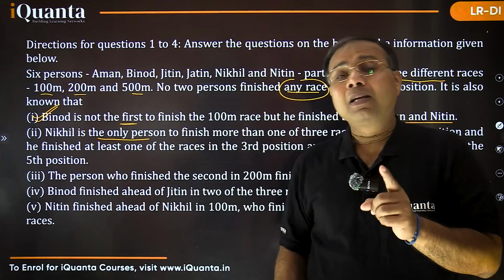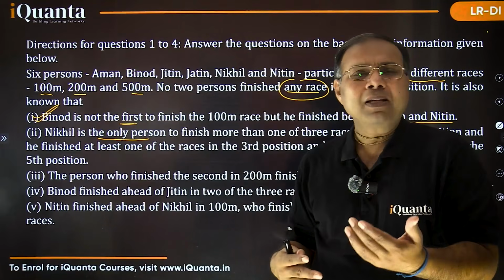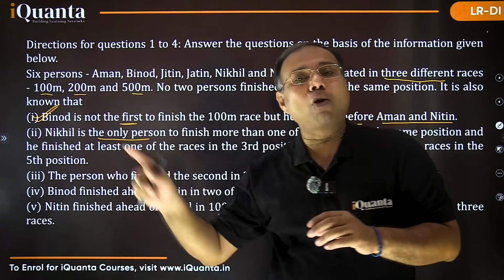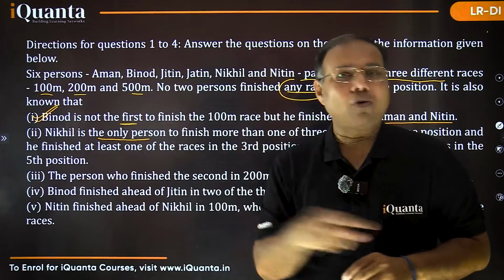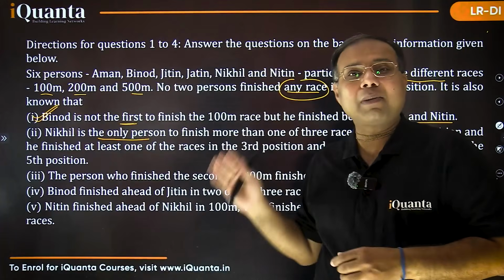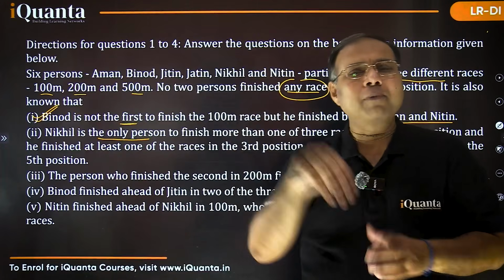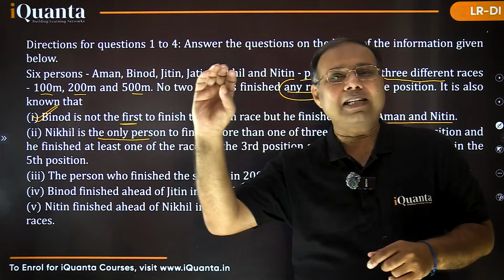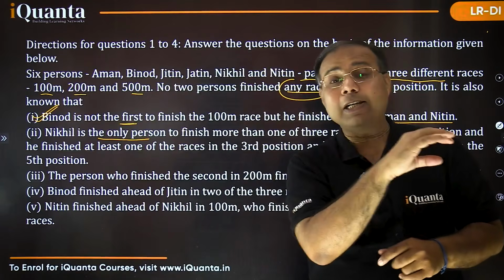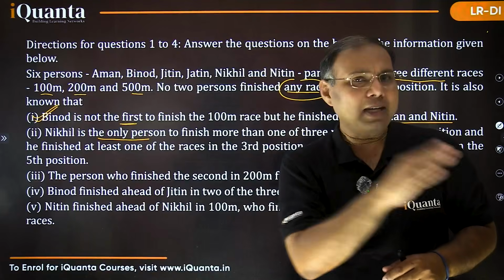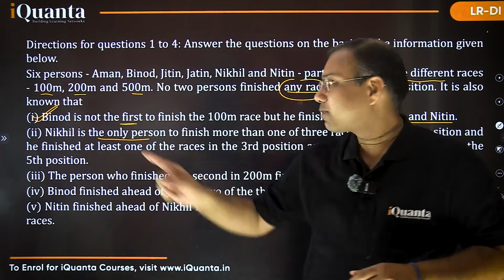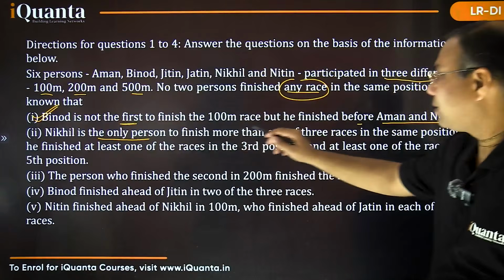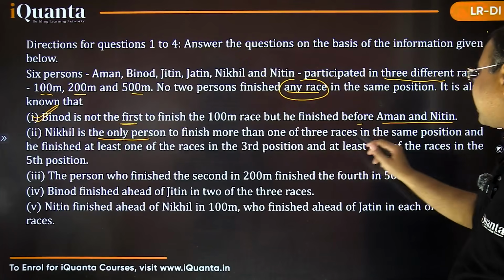It also means, that is called reading between the lines basically, that other than Nikhil, all the 5 persons are always getting different ranks for all the positions, right? So right now we have made the table according to ranks. If I look according to rank, then except for Nikhil, in front of each rank, basically in each row, the 3 names would be different. Only exception is the case of Nikhil. Okay? Let's read further. So Nikhil is the only person to finish more than one of the 3 races in the same position.